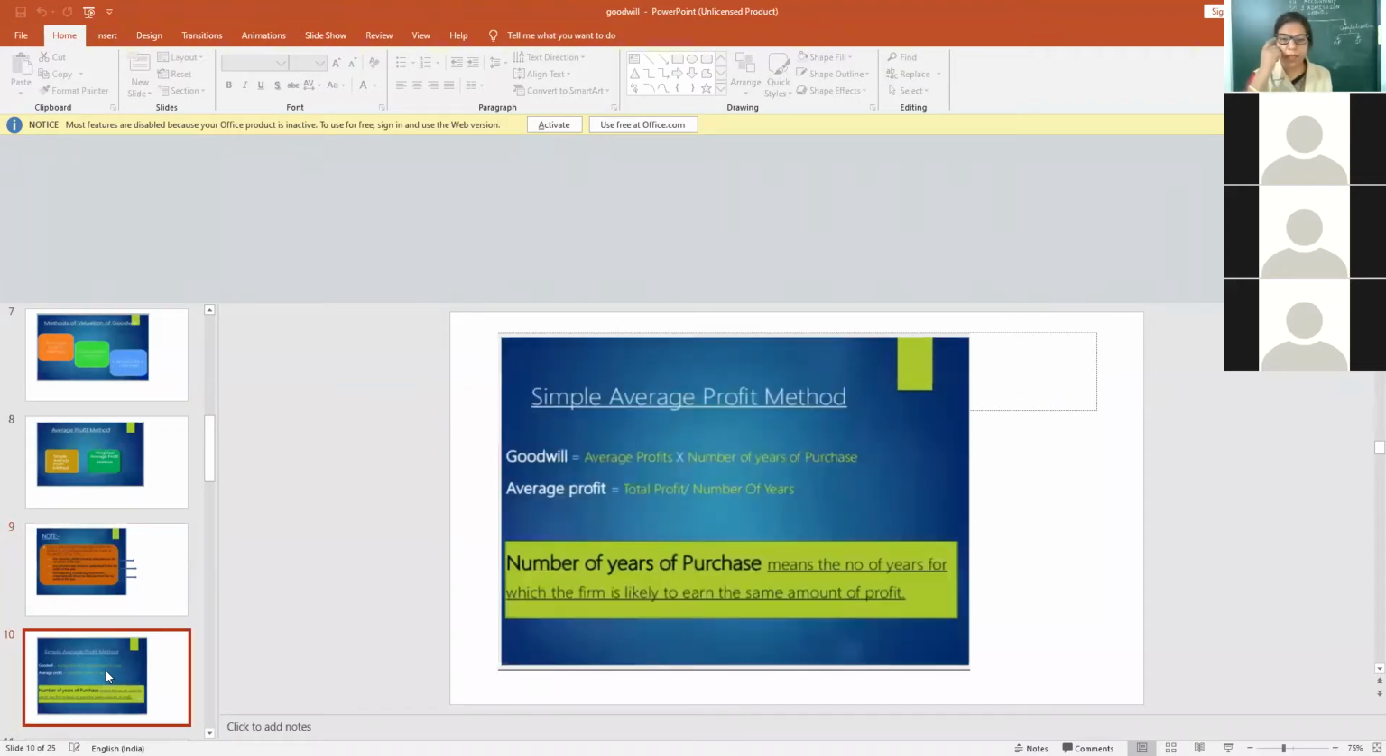Now, the simple average profit method. See, goodwill is equal to AP into purchase years. And how to calculate AP? In earlier classes also I explained, average profit means total profit upon number of years. Now what does purchase mean? Purchase years are generally given in the question, but number of years of purchase means the number of years for which the firm is likely to earn the same amount of profit.